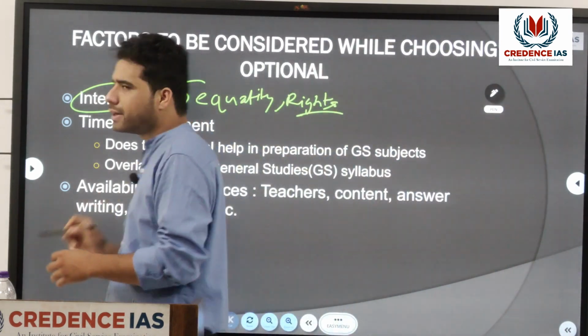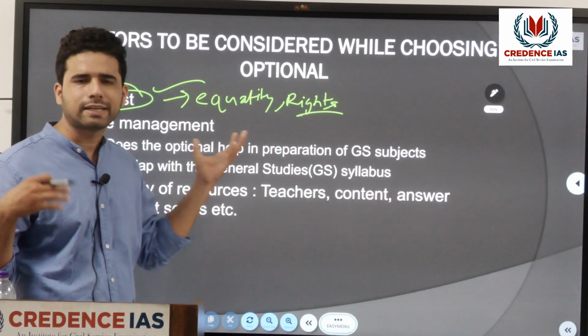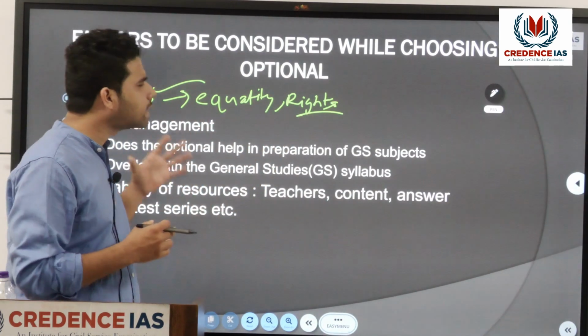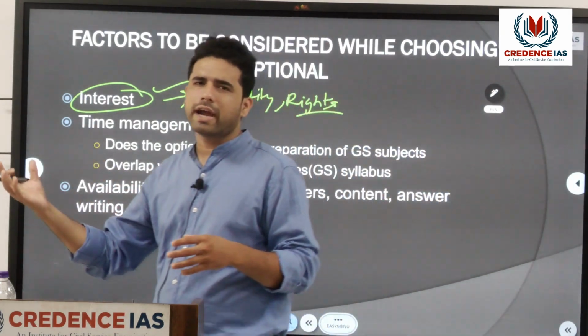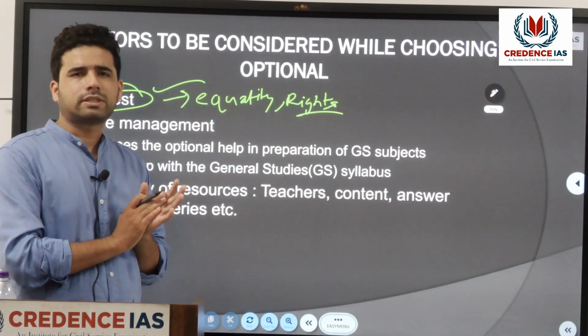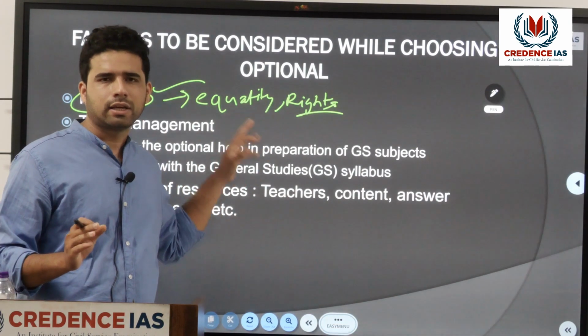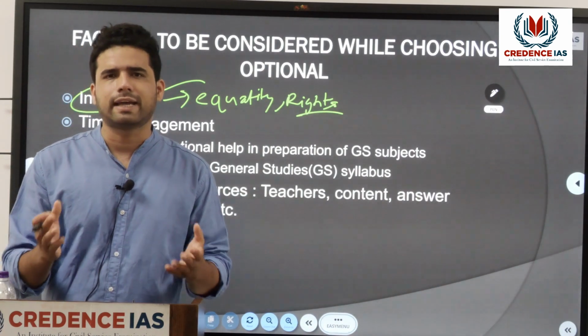So if you are interested in studying these concepts, these ideas, then you can go for PSIR optional. If you are interested in geography, you can go for that as well. But the first factor you must keep in mind while choosing an optional is interest, whether you like studying that subject.